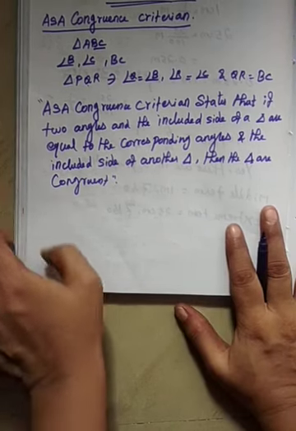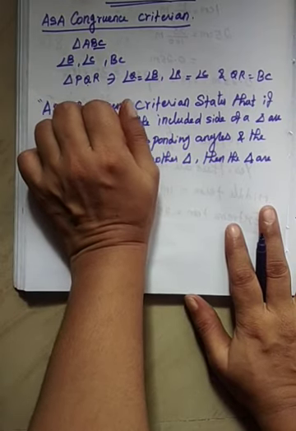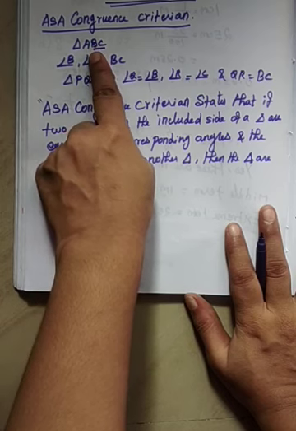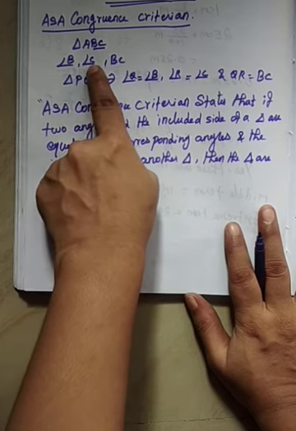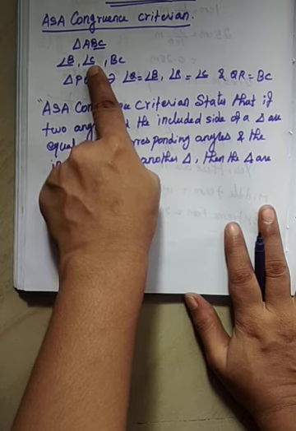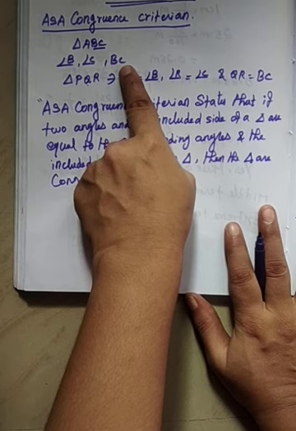Here now you have to draw a triangle of any measurement and name it triangle ABC. Now measure angle B, angle C and record these values. Measure the length of the side BC and record this value also.